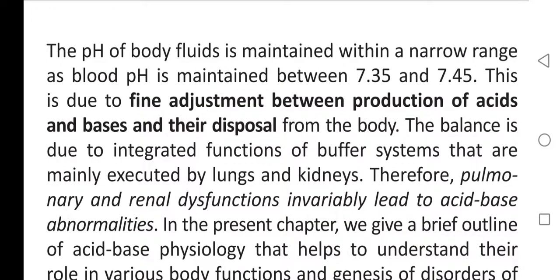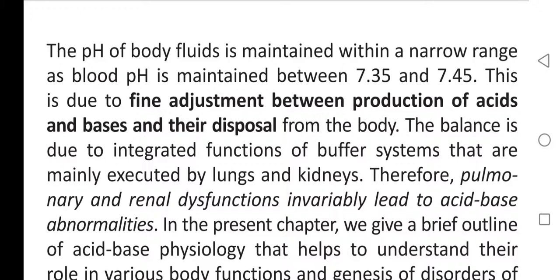The pH of body fluids is maintained within a narrow range, as blood pH is maintained between 7.35 and 7.45.